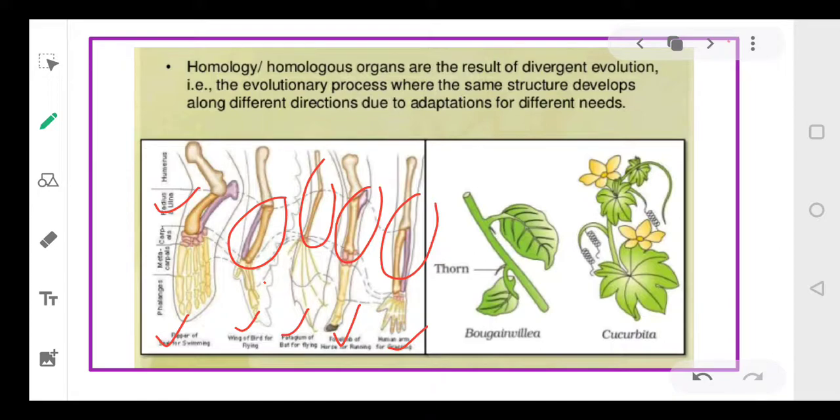Now coming to the plants, you see this is a bougainvillea and this is a cucurbita. Just compare this thorn with the tendrils. These structures are performing different functions. The thorn is saving the plant from predators. The tendrils help a plant to cling to some hard substance. But structurally they are the same. So thorn and tendrils are structurally the same, although they are performing different functions.